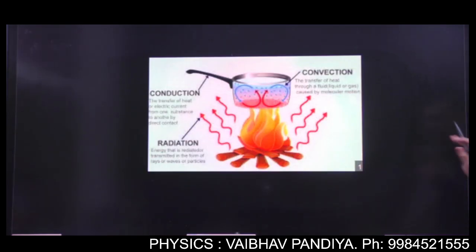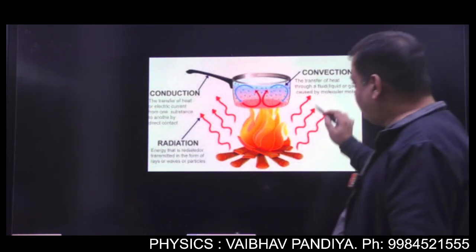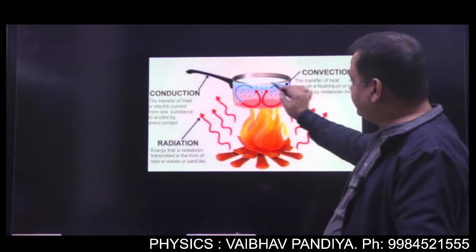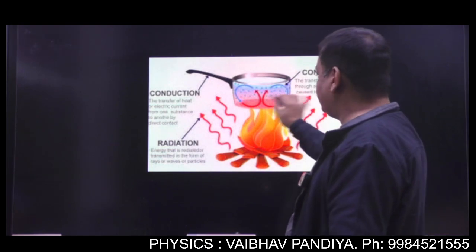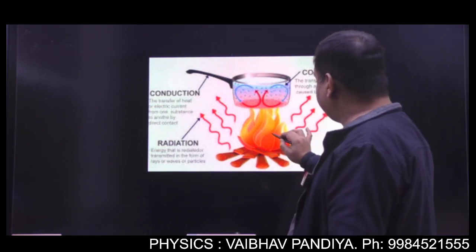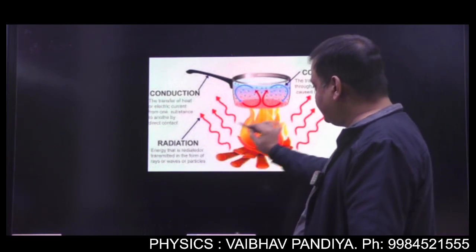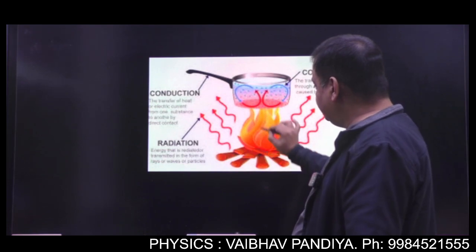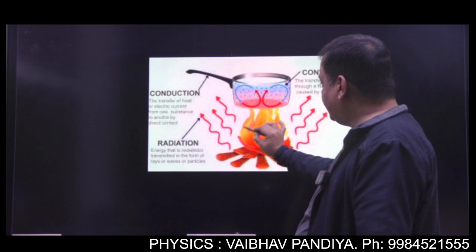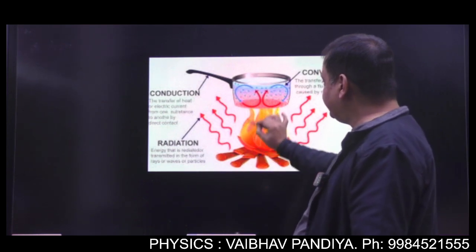Now let's see, if you want to visualize all three modes together. See, there is a container in which there is water, and you are just giving heat to the water. So see, this is the radiation mode. The thermal energy is passing through without any medium being necessary. So this is the radiation mode.